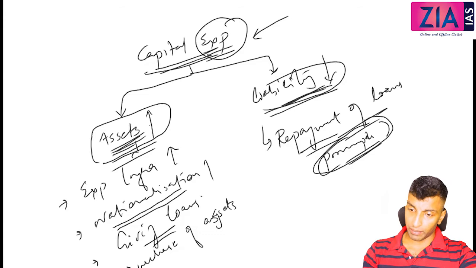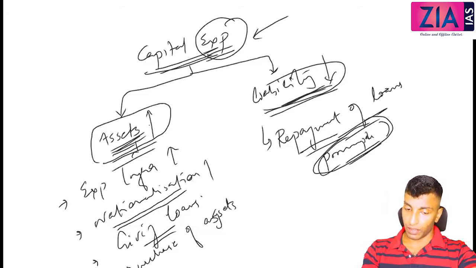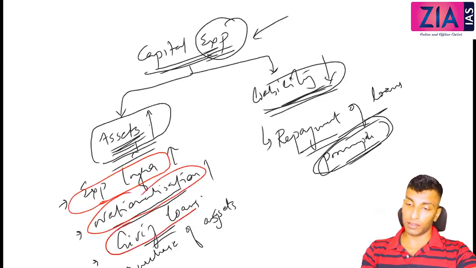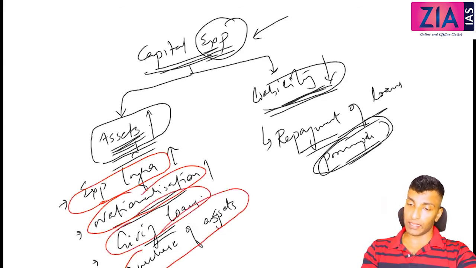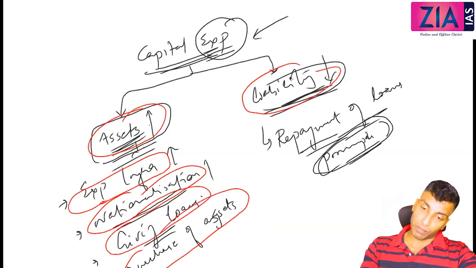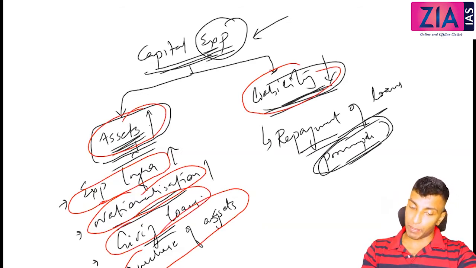Let me make it very clear again. When we talk about government borrowing, are you getting money or spending money? Borrowing, you are getting money, right? So getting money means receipts. Now when the government is borrowing, the liability is increasing. So what receipt is it? Capital receipt. Similarly, when you are selling a PSU,